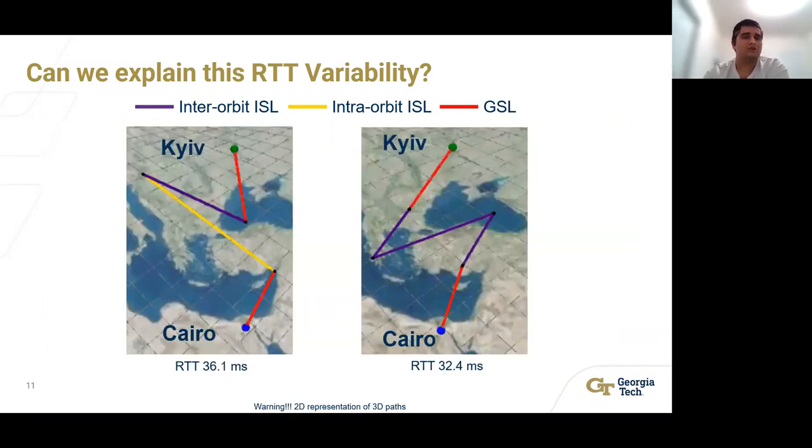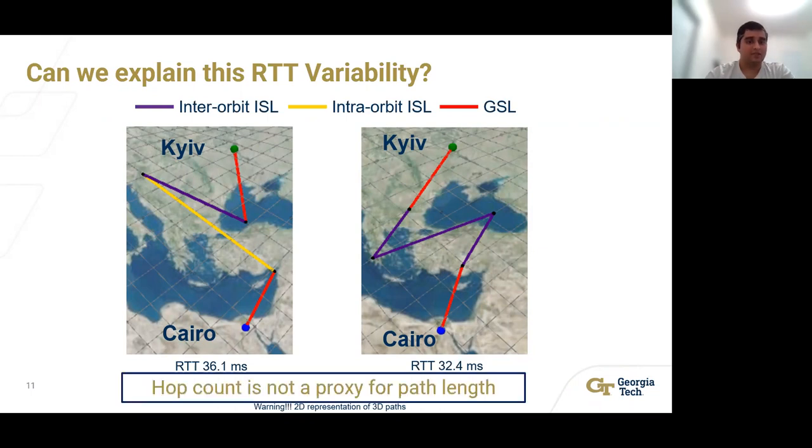Having looked at the shorter paths, let's see what happens for slightly longer ones. Here, I present to you the Kiev-Cairo route where I show you 2 paths. The first path has 3 satellite hops or 2 intersatellite links, while the second one has 3 intersatellite links. Even then, the second path is shorter than the first one because of the type of links used to compose this path. Essentially, the point I'm trying to make here is that for satellite networks, hop count is not a good proxy for path length.